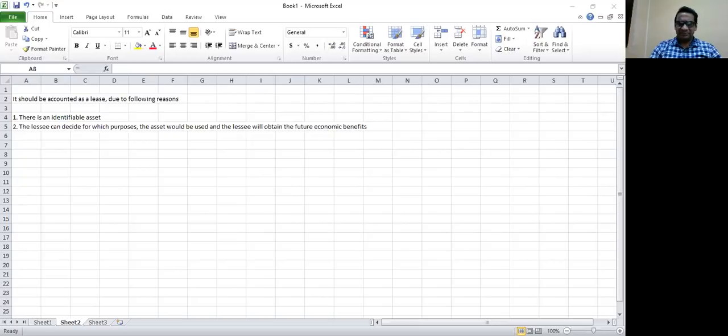So I can say the implicit interest rate is 7%, and the present value of minimum lease payments is 1,205,850.